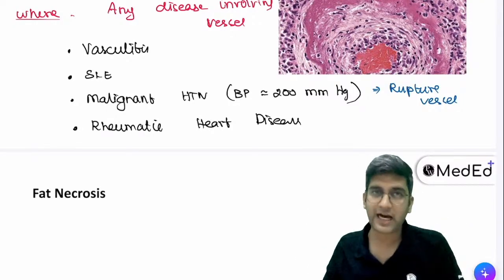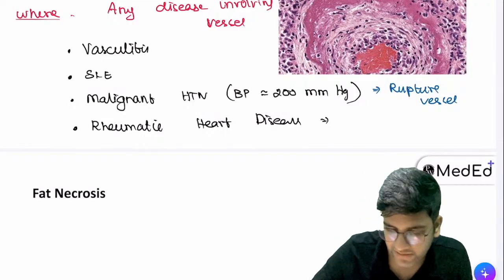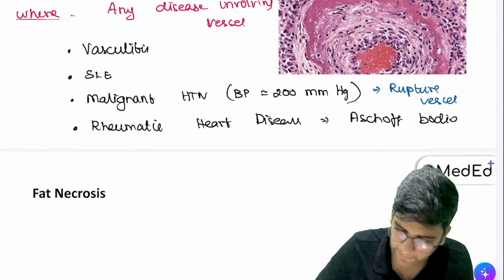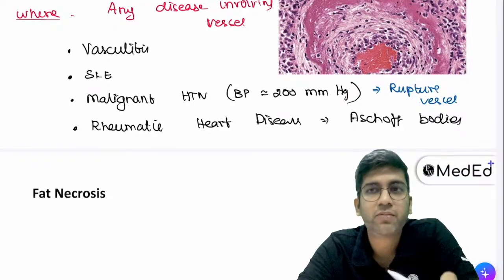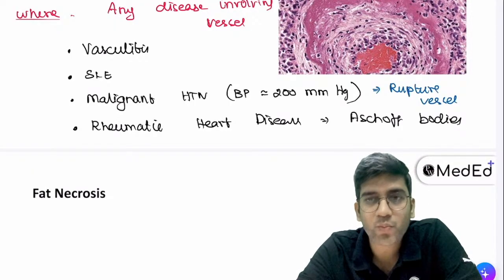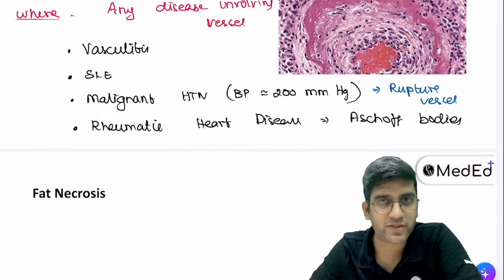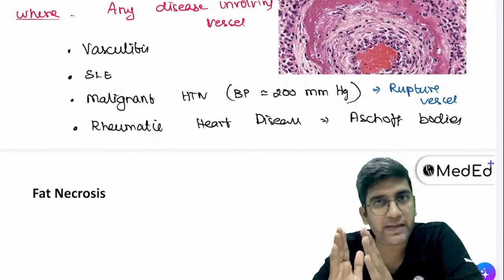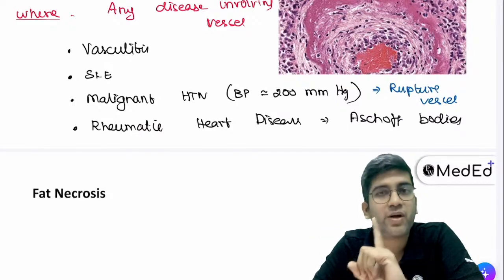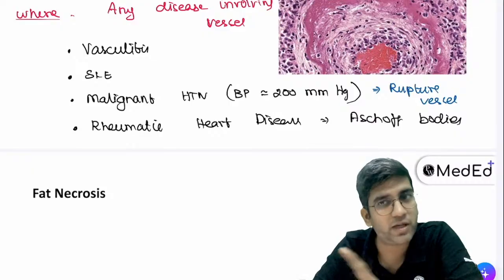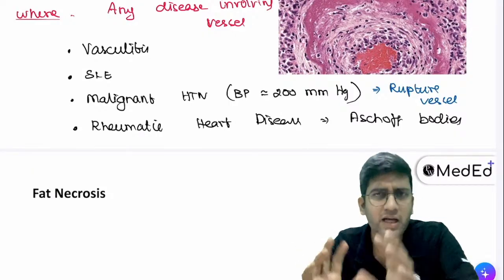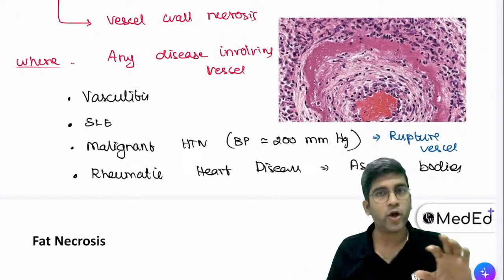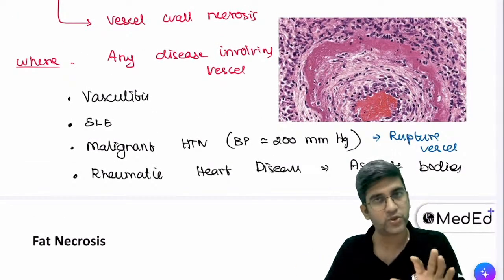So rheumatic heart disease, RHD. I have a finding in rheumatic heart disease called Aschoff bodies. Again, we'll read this when we go to your systemic pathology. In Aschoff body, I will have the same fibrinoid necrosis, right? The reason why I'm saying rheumatic heart disease also has this is the heart is the biggest vessel. We have tunica intima, media, adventitia in a blood vessel. We have endocardium, myocardium, pericardium in your heart. Same, but thicker, right? Heart also comes in the cardiovascular system, right? It's same, right? So I have these conditions. In all these conditions, you'll have fibrin-like necrosis, fibrinoid necrosis, right?